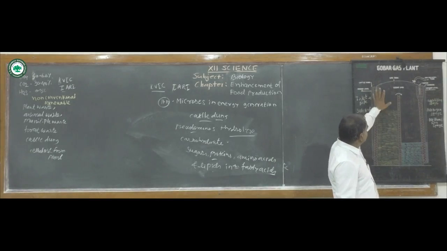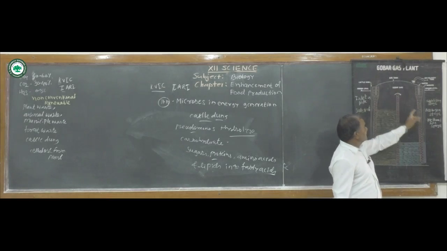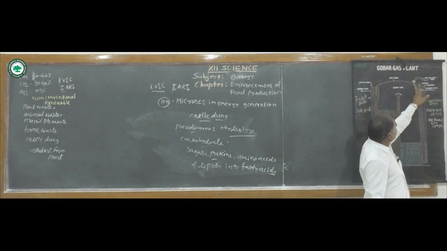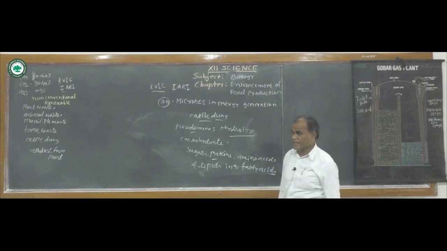These are the inlet, these are the outlet. Here is the digester, here is the digestion, here the gas will be stored. Then these are the outlets of the sludge. Here is the outlet of the sludge, and it will be given to the farmers as fertilizer.